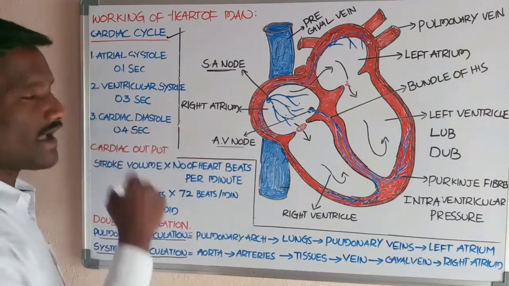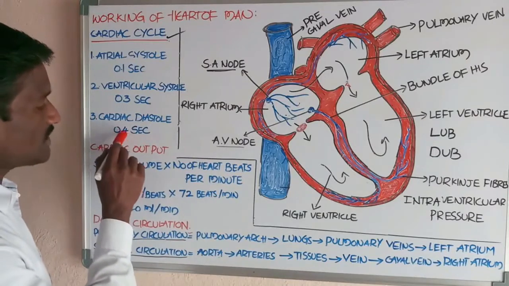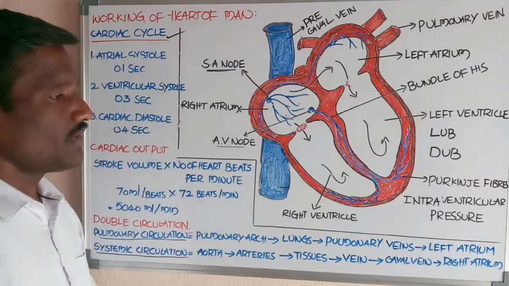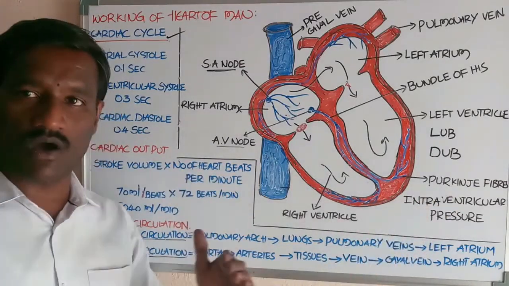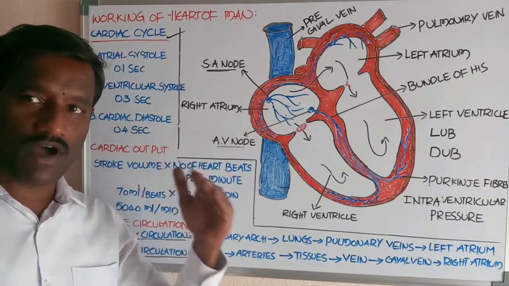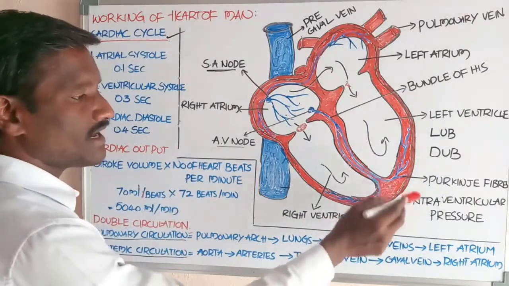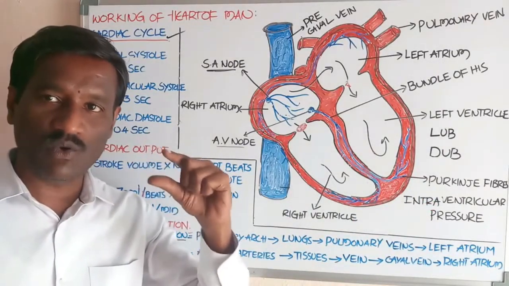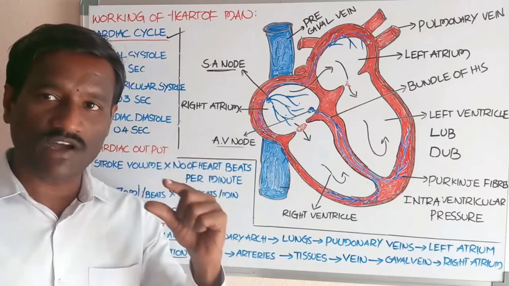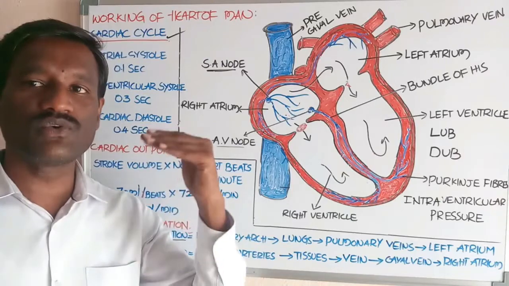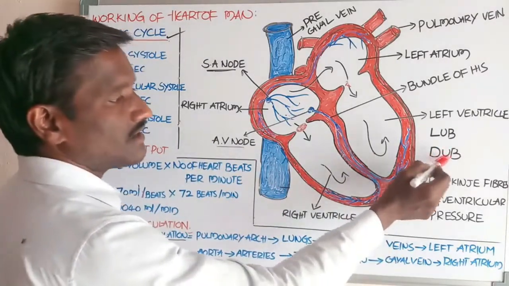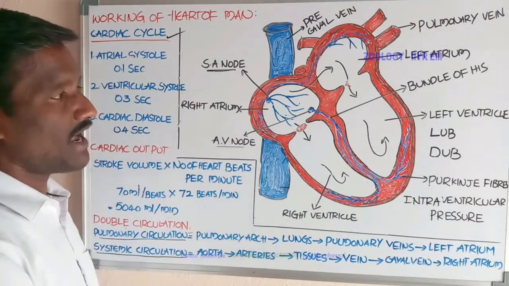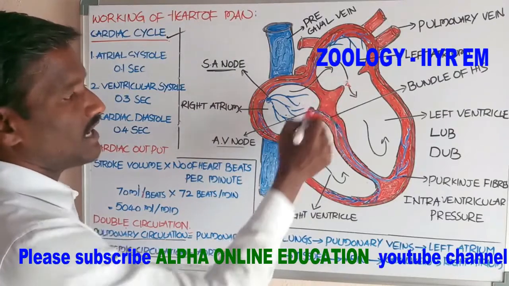Next, cardiac diastole. Cardiac diastole takes about 0.4 second. Okay, what occurs in cardiac diastole? The intraventricular pressure falls down. By decreasing the intraventricular pressure, it causes the closure of the semilunar valves. By the closing of the semilunar valves, it produces the second heart sound, that is dub. Okay, students, and at the same time AV valves are open.